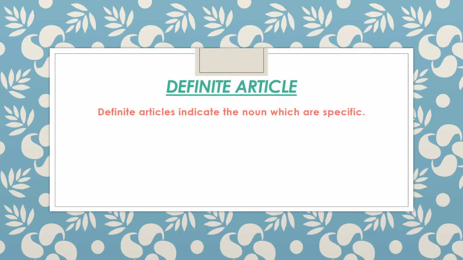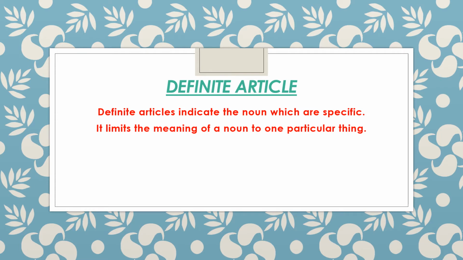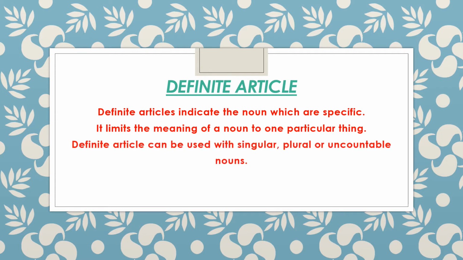Next category of article is definite article. So let's see, definite articles indicate the nouns which are specific. As we discussed above, indefinite articles indicate the nouns which are not specific, but definite articles indicate the nouns which are specific. It limits the meaning of a noun to one particular thing. Definite article can be used with singular, plural or uncountable nouns. In this category, the definite article is the.